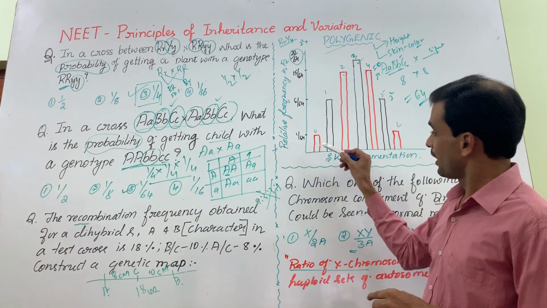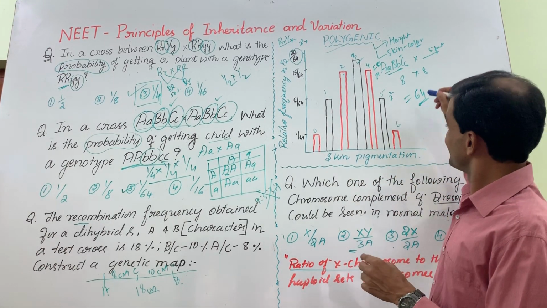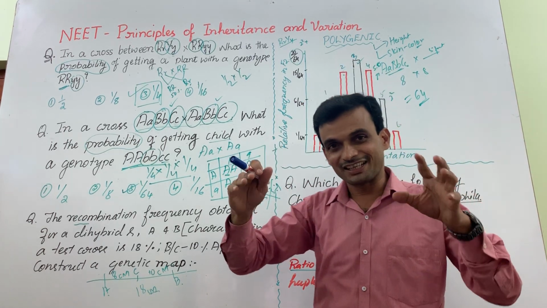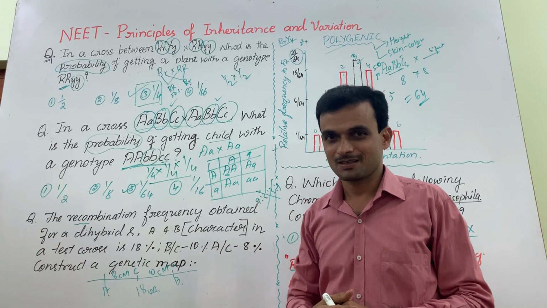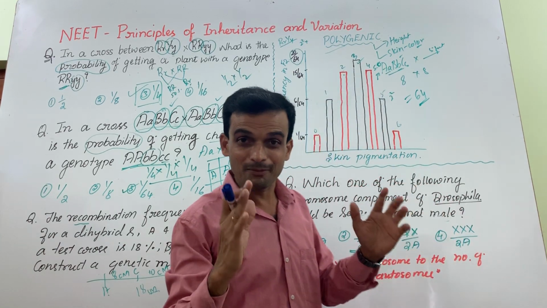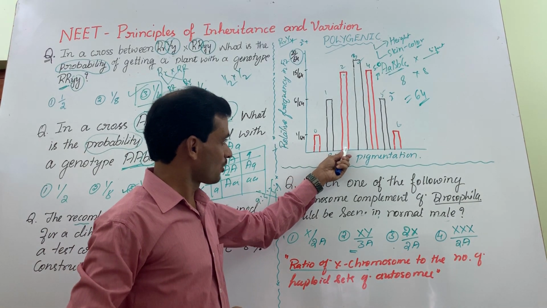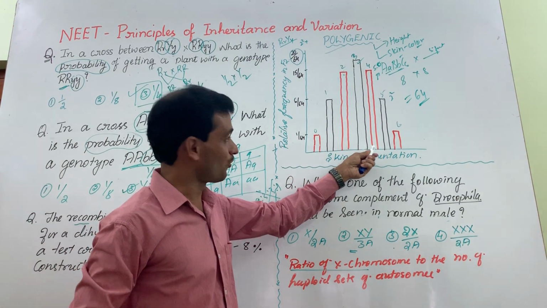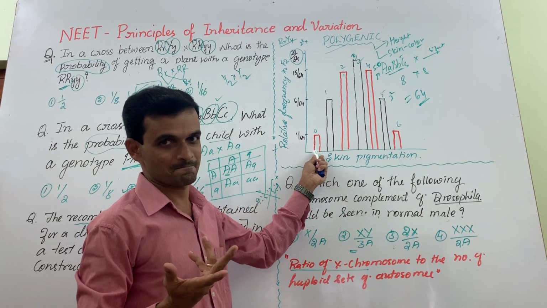So 1, 2, 3, 4, 5, 6, 7. 64 individuals theoretically belong to 7 phenotypic categories. It's all about the number of dominant alleles: 1, 2, 3, 4, 5, 6 dominant alleles, and on the other side, no dominant allele.